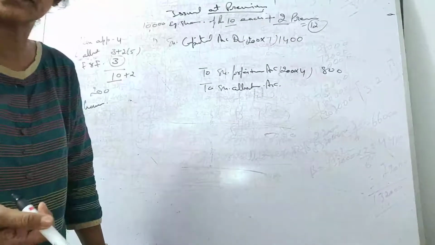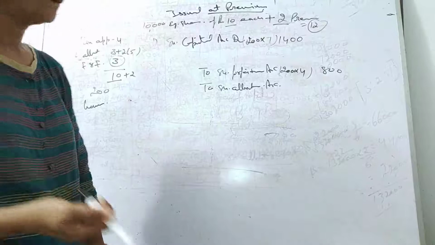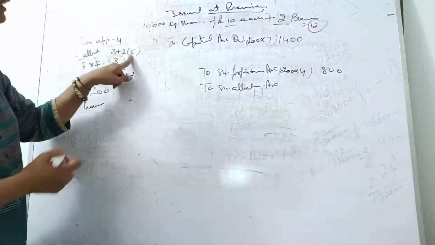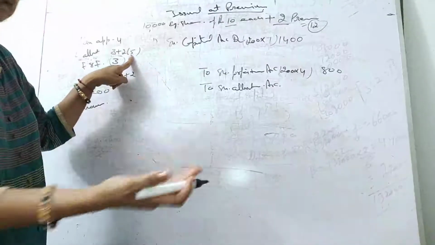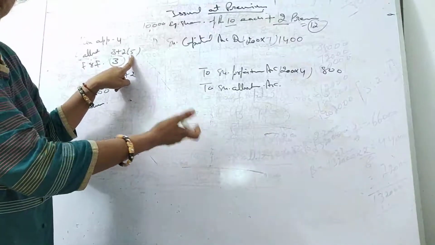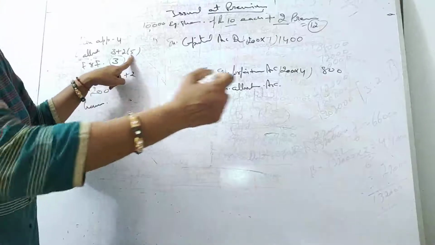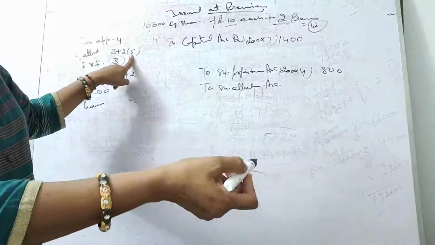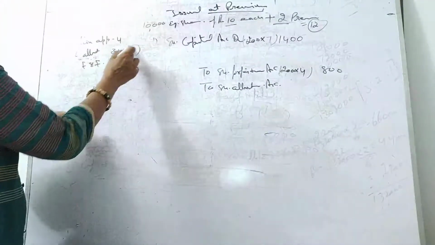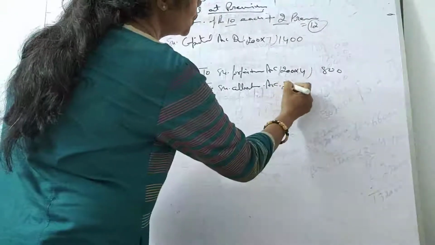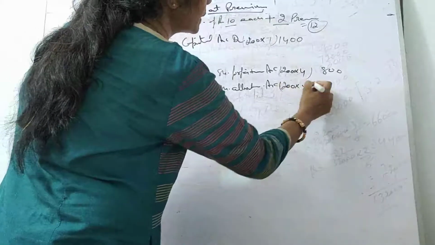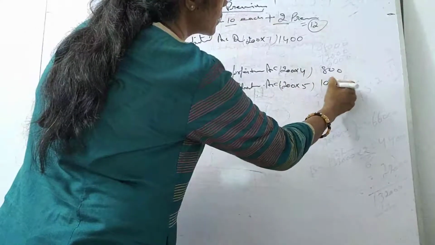And on allotment, how much was there? How much have we asked on allotment, students? Here is the amount which is due on allotment, right? I have told you the entry just before starting the class, that share allotment debit to share capital to security premium. So in allotment, the complete 5 rupees comes, okay, including the premium we have to show. So on 200 shares, 5 rupees, okay, this is 1000.